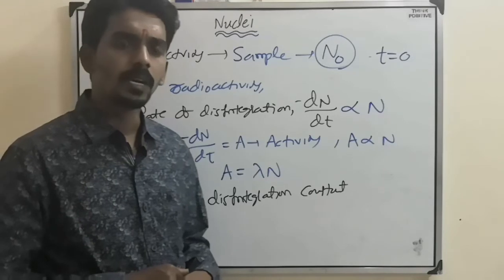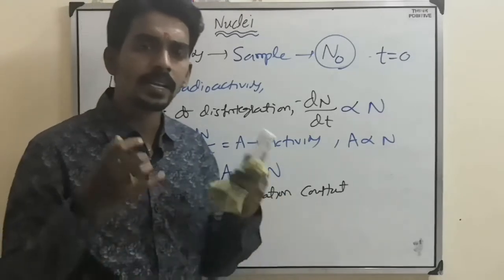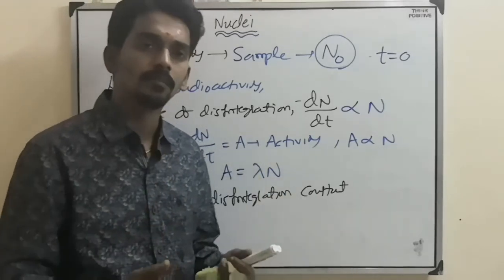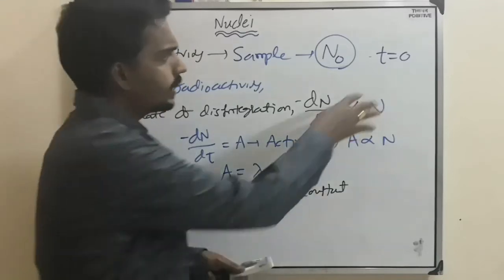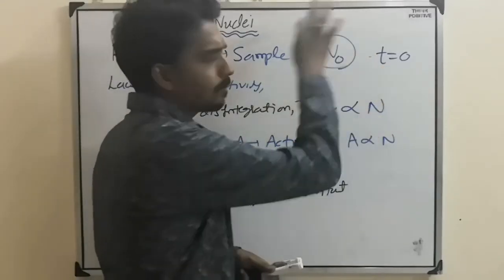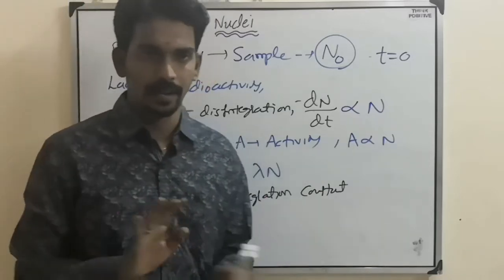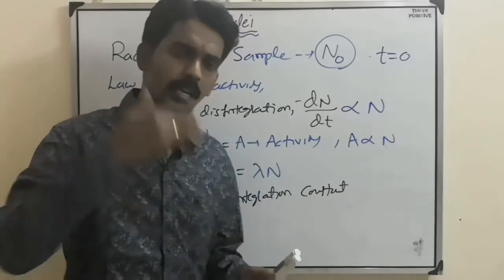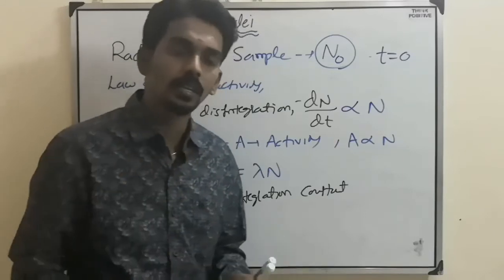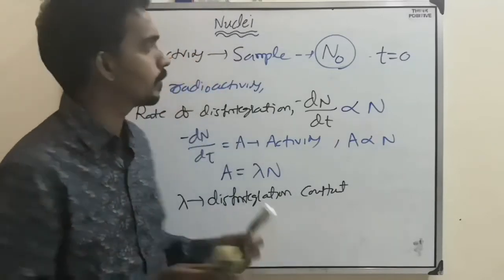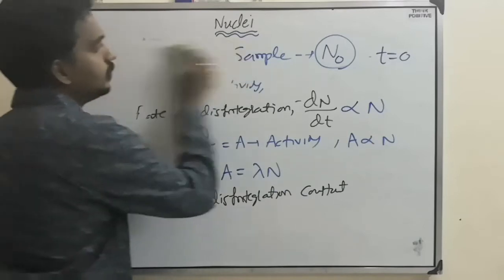Now, the number of atoms undecayed after some time: how do we calculate it? At t equal to 0, this many atoms are there, all undecayed. Then one by one, 1 second after, 2 seconds after, they undergo the decay process.